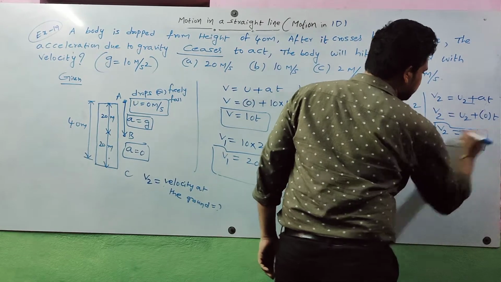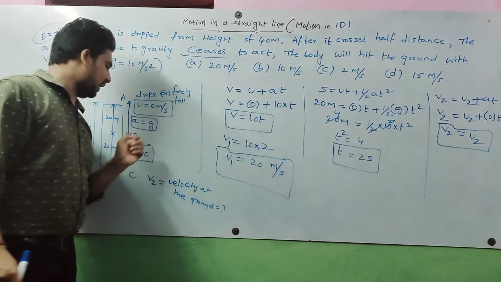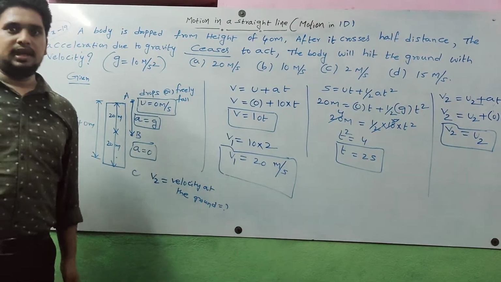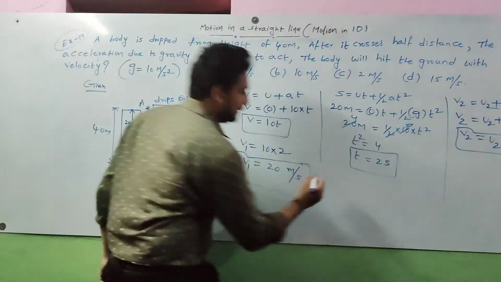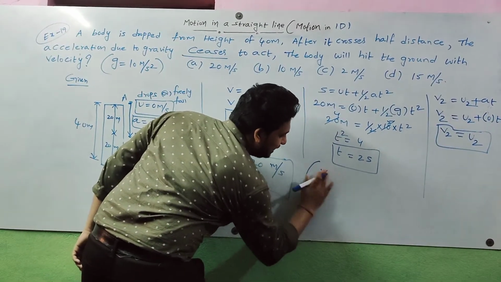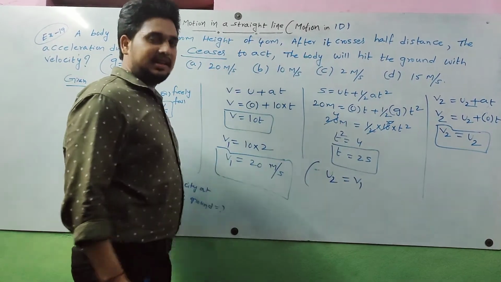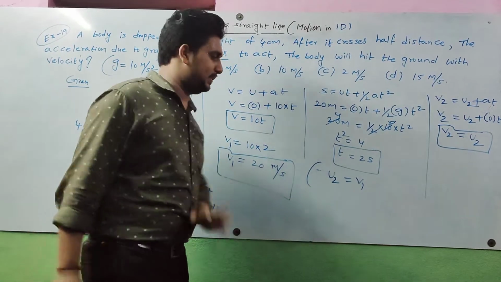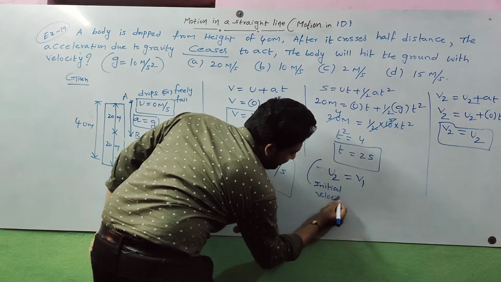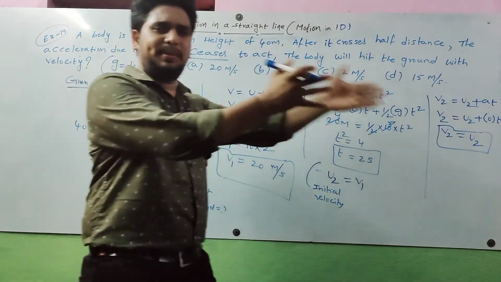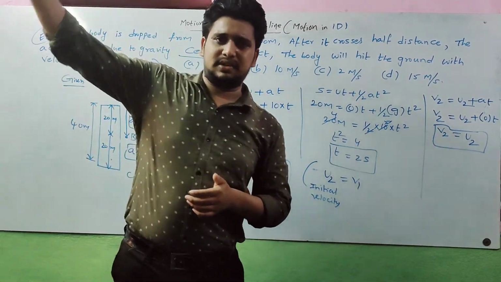V2 is equal to U2. So the initial velocity is equal to the final velocity for the second half. This is very important: the initial velocity for the second step is equal to the final velocity for the first step.